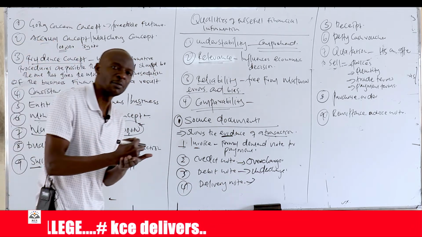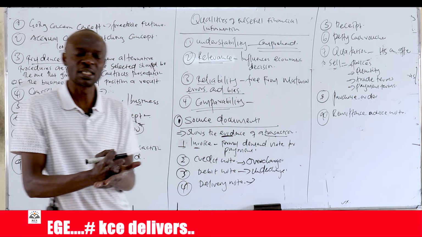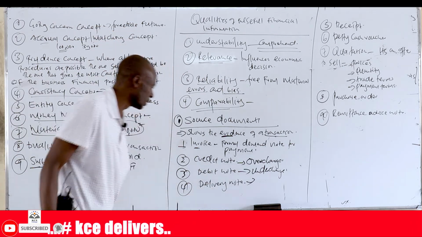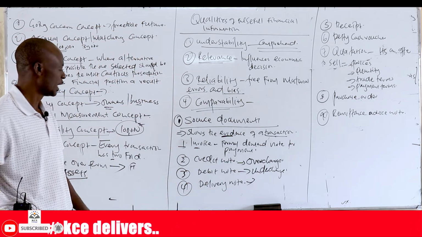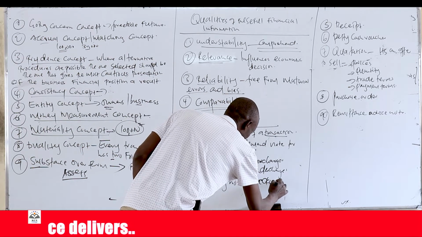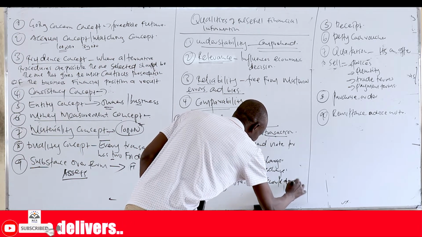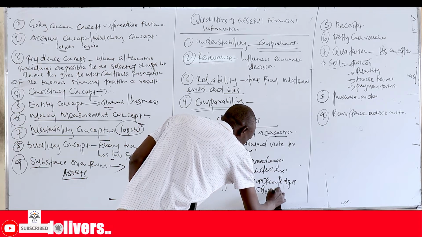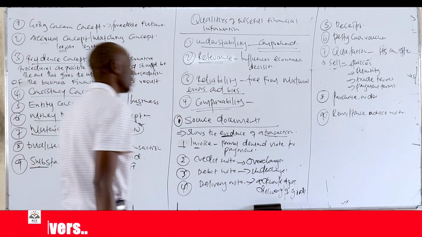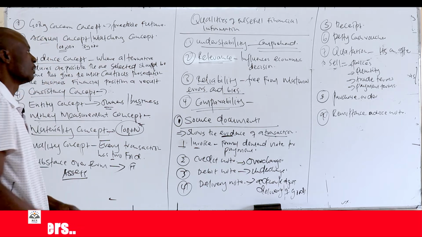It must be stamped by the customer, an indication that he received the goods in good order, and is now satisfied that he will pay for those goods. It's a document that acknowledges delivery of goods. That is a delivery note.